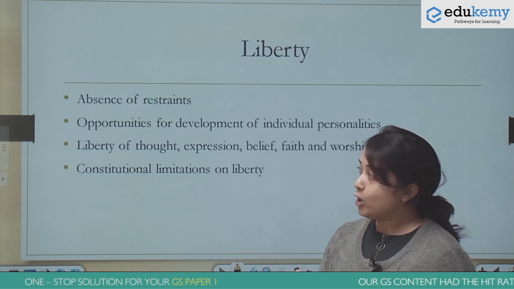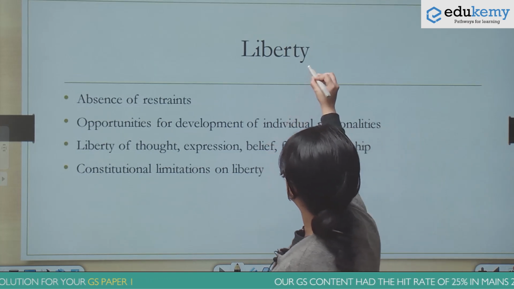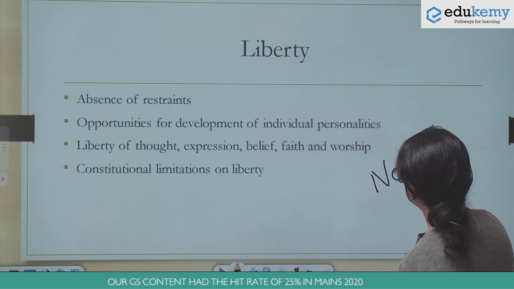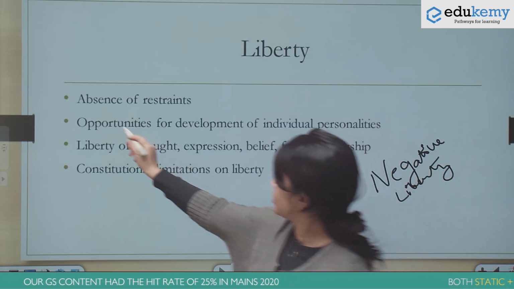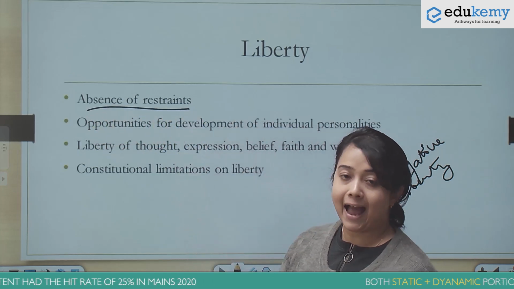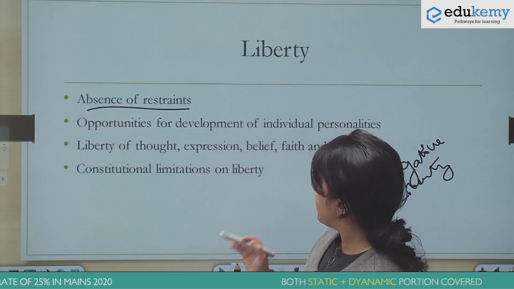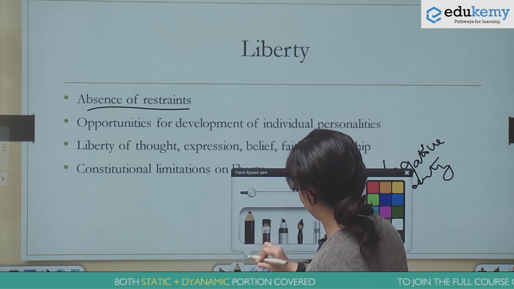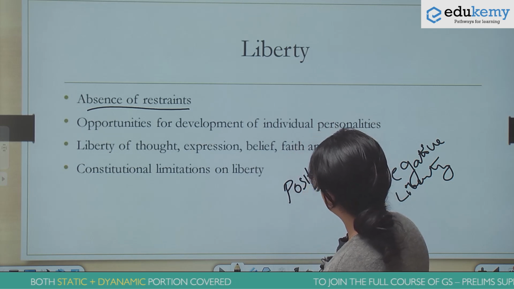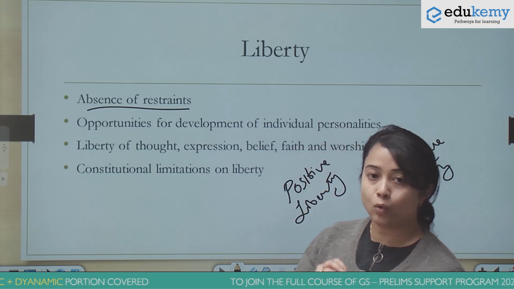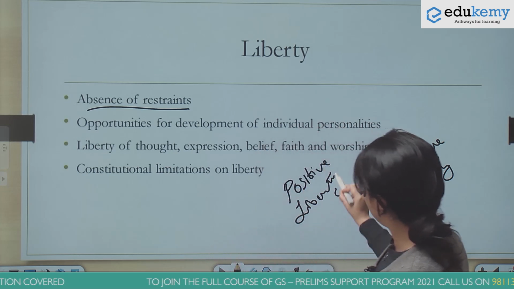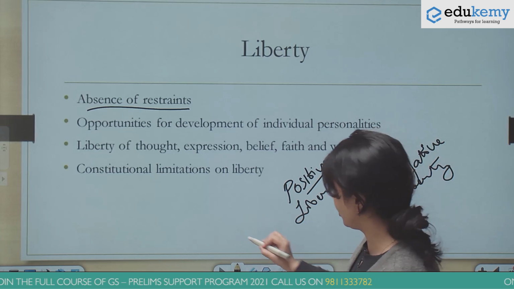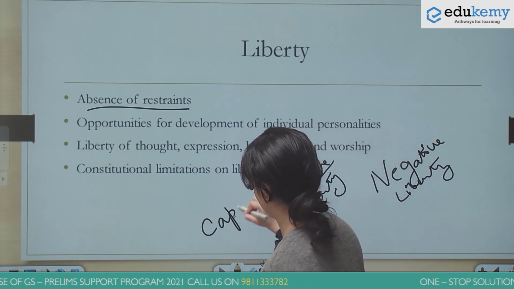Liberty. Now here, liberty has two important connotations. One is what we call as negative liberty. Negative liberty is what you have here. That is the absence of restraint. But more importantly, we also have positive liberty. In political science and philosophy, if you read the works of Amartya Sen, then he gives a lot of emphasis on this aspect of positive liberty and freedom in what he calls as the capabilities approach.